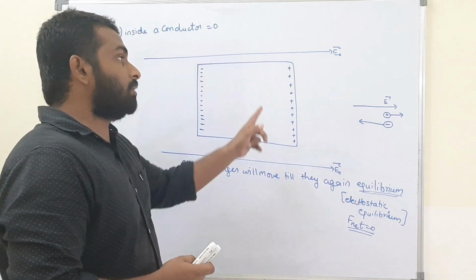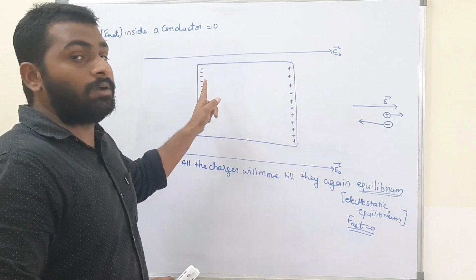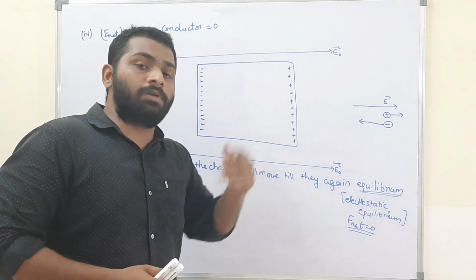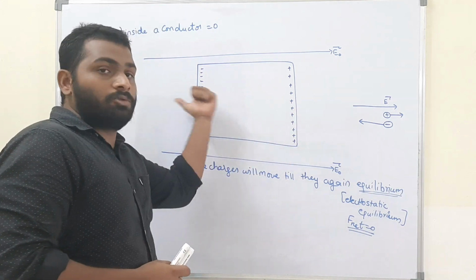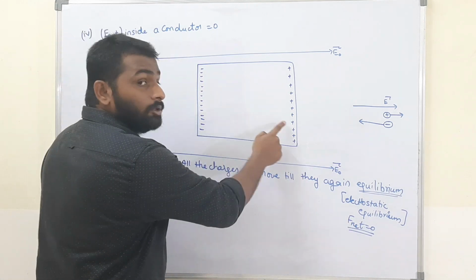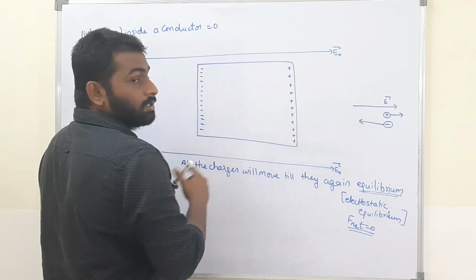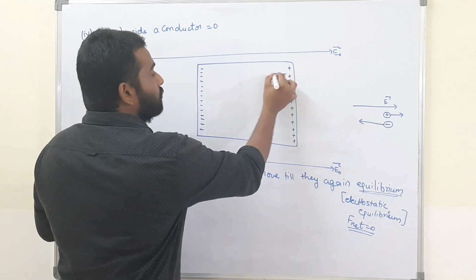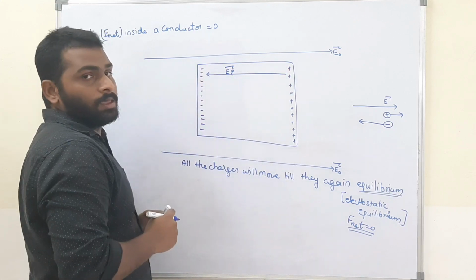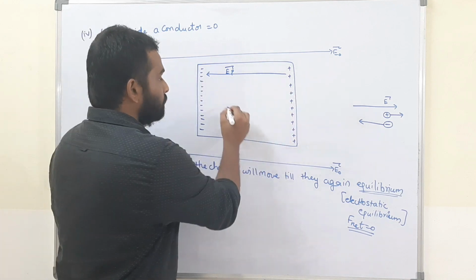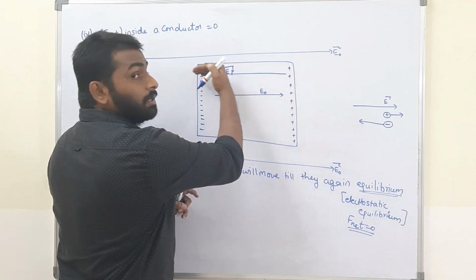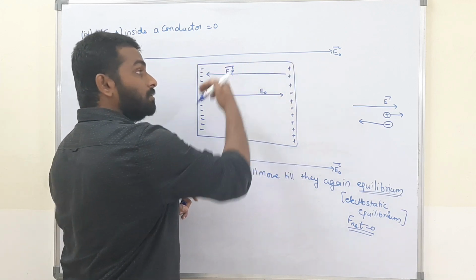That means all the electrons will move in such a way that they will stop when the net force acting on them is 0. Now one electric field is in this direction, well and good. But where is the other electric field? One more electric field has to be in this direction to make the force 0. Therefore, because of these induced charges, there will be some internal electric field from positive charges to negative charges, in this direction. If this is the external electric field, this will be the induced electric field, the internal electric field, which is in the opposite direction.